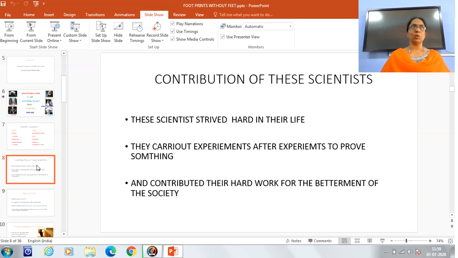But in the story, that is Footprints Without Feet, we are going to learn about a scientist who was also brilliant, who was also a hard-working person like all these scientists, but there is a difference between these scientists and the scientist. Let us see how the scientist in our lesson is different from these scientists.